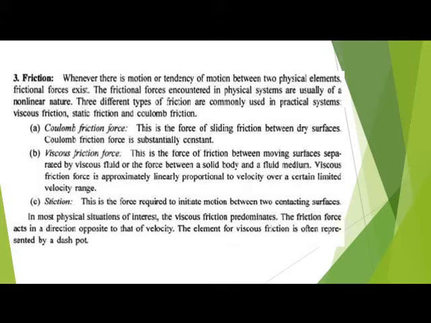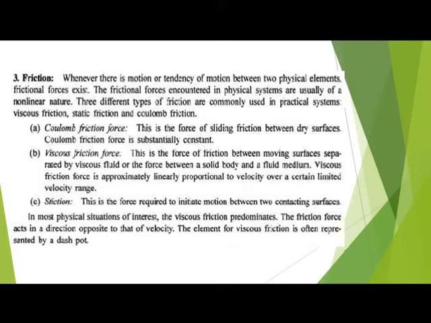And the second one is viscous friction force, which is the friction force between moving surfaces separated by viscous fluid, or the force between a solid body and a fluid medium, that is a liquid.